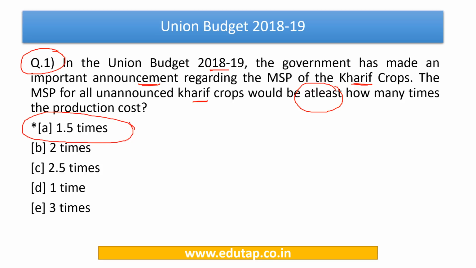Now, what are the other things that we need to study as part of this question? We need to know what we mean by MSP, that is a minimum support price. How is it different from the procurement price, right? What is meant by issue price? So these are some of the terms we need to be familiar with, right?